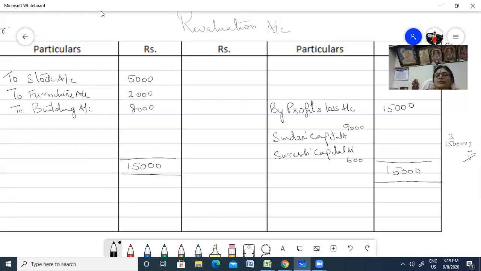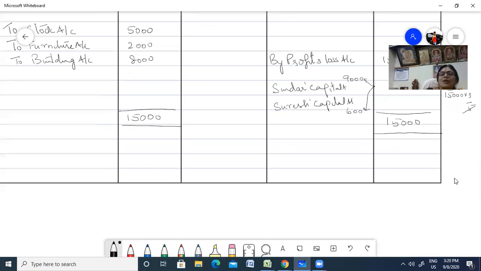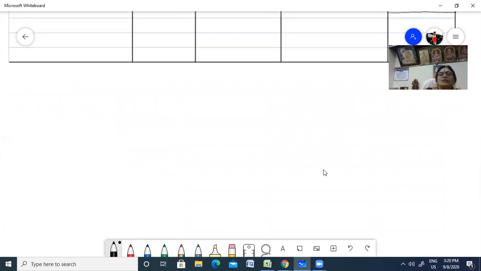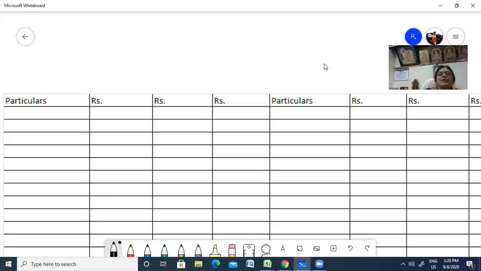Both of them are going to get that. That's how we share it. Now that you have done your revaluation, your first step is over. Shall we go to the next step? Our next step, after revaluation, is your capital account. So let us do our capital account here.